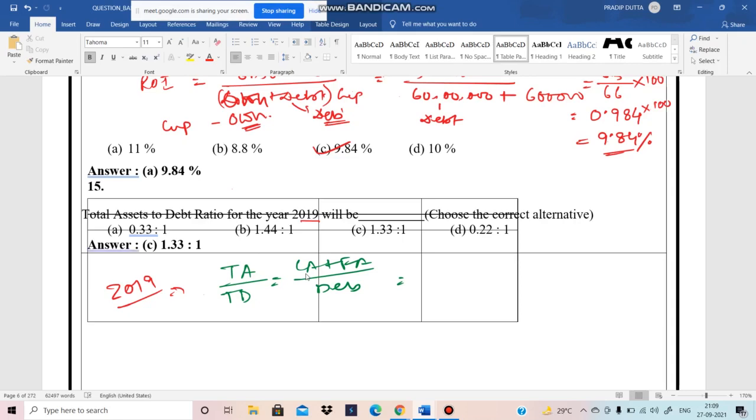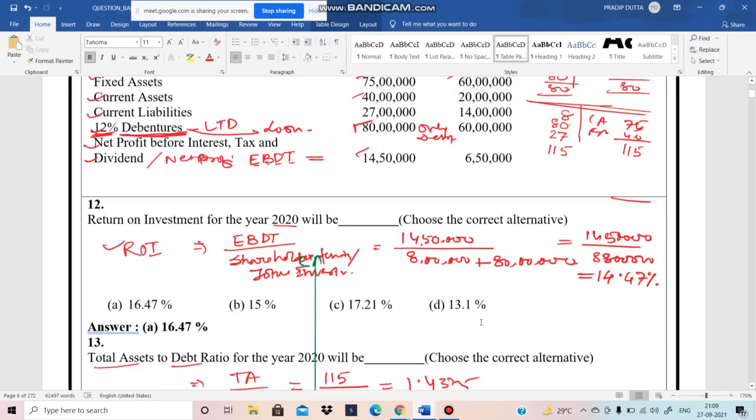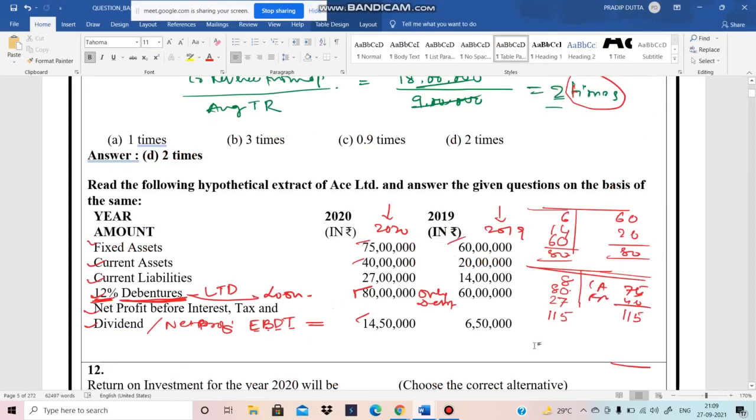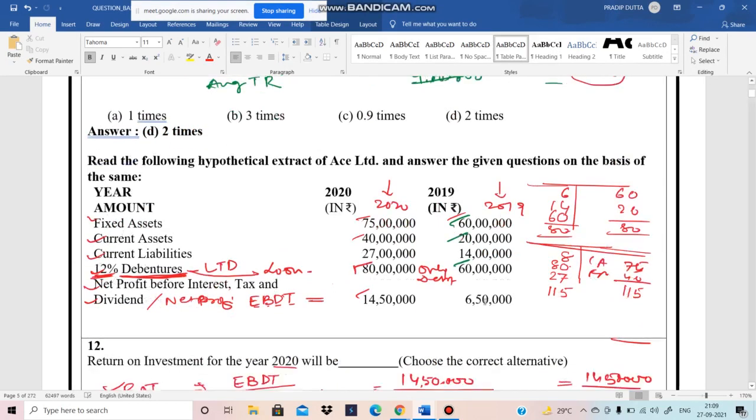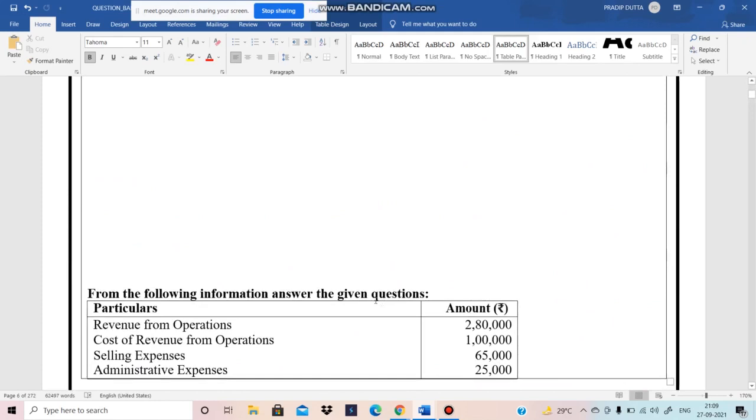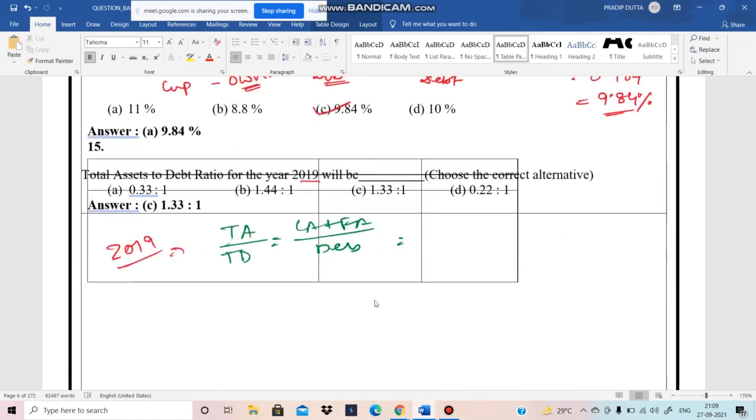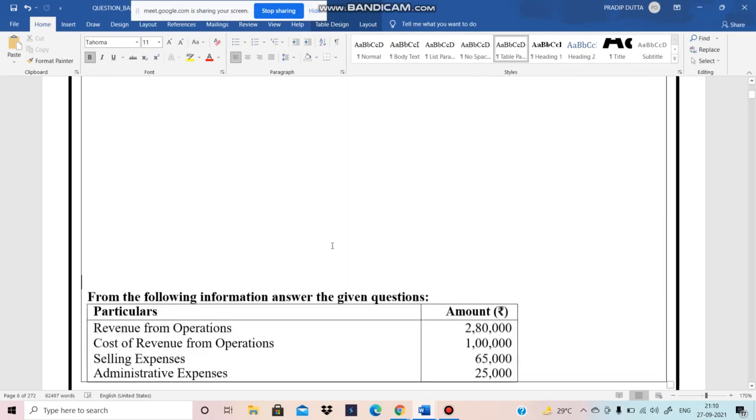So our current assets and fixed assets all together in the year 2019 is 60 plus 20, and the debenture is 60 lakhs. So as simple as that. 60 plus 20, it is 80 lakhs by 60 lakhs. So 80 by 60, 1.33. So the C option will be correct. Okay, so this part is complete.